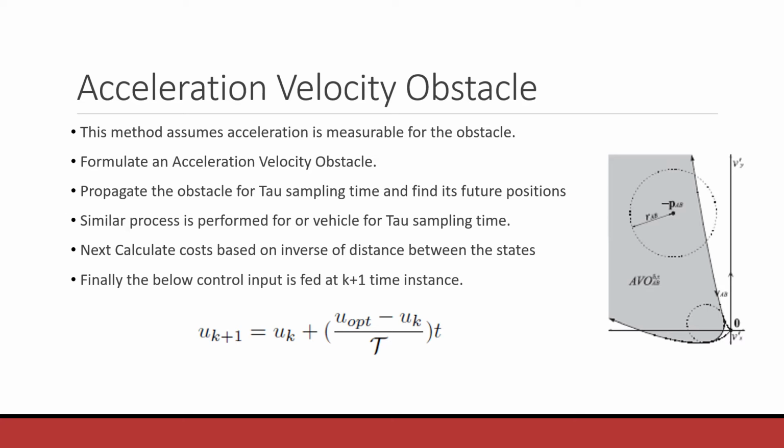Basically, we take the robot and propagate it for tau sampling time, similar to a velocity obstacle method. A similar process is done for our vehicle as well. Now, at each position, we calculate the cost using the inverse of distance. And finally, the control input that is fed to the robot is as shown below.